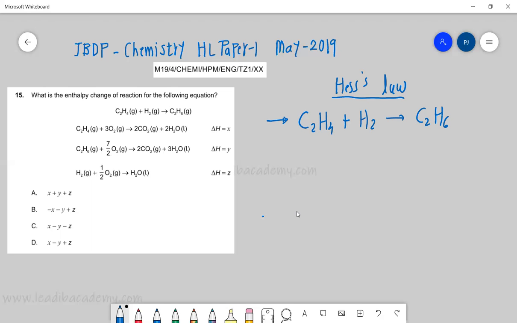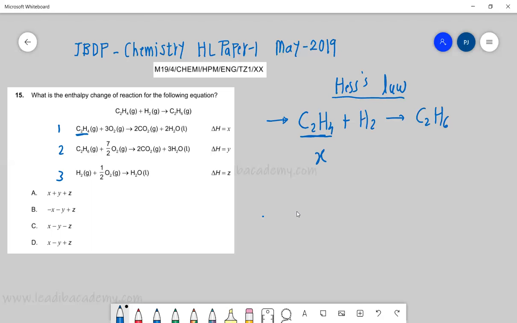First of all, let's look at reactions number 1, 2 and 3. Our desirable is ethene, C2H4, and in this case it is on the left hand side only of the reaction, so we don't need to bother. So we will say X.